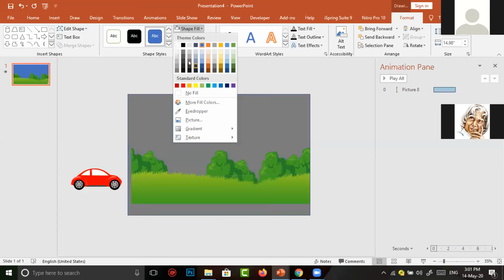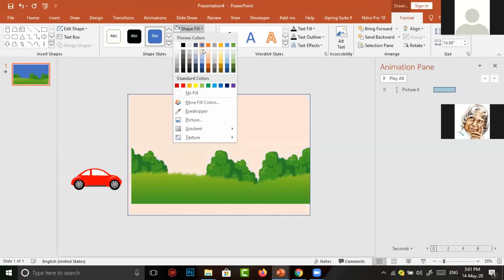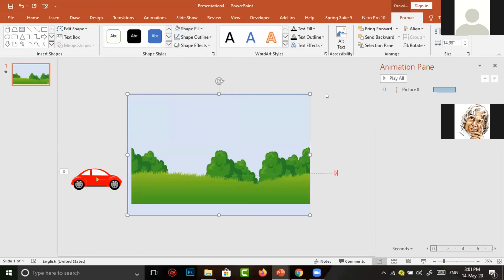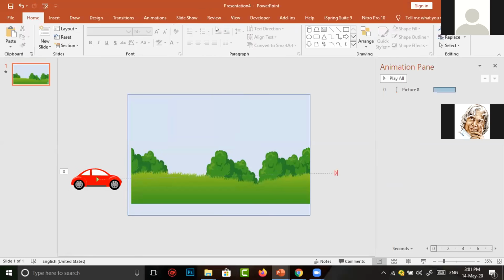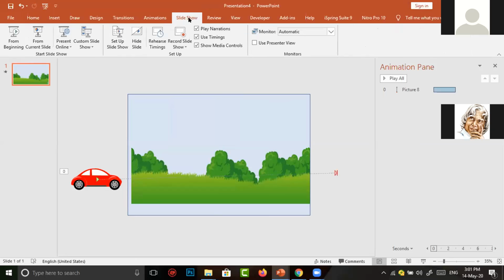These are the colors available. Simply we can change the rectangle. Now I select this color. We have done half of the thing, I think.